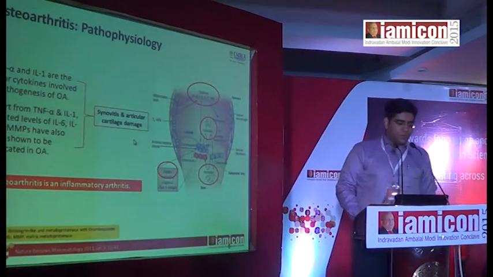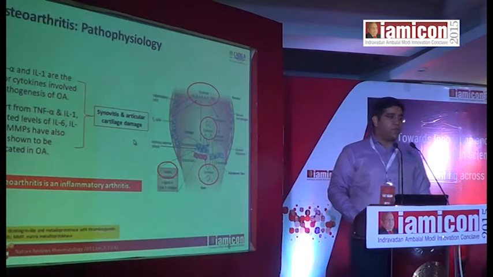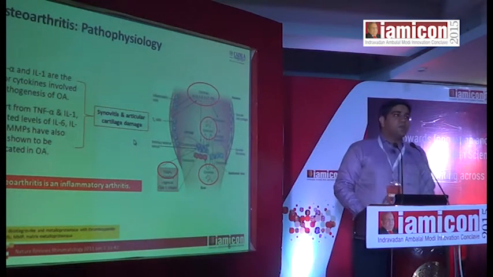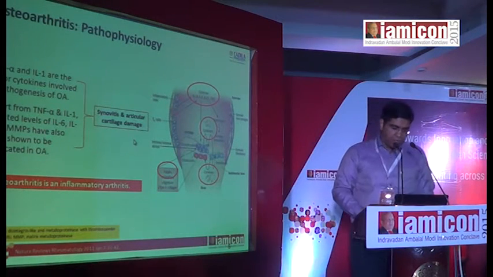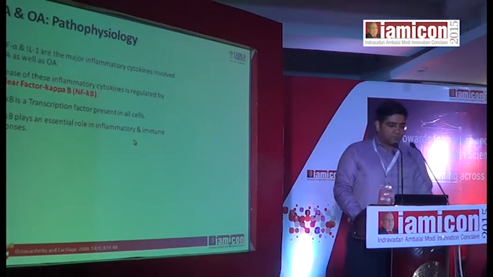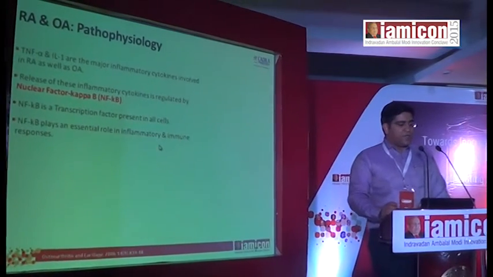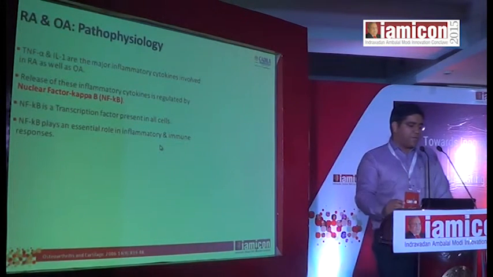So it is proven without a doubt that TNF alpha and interleukin 1 are the main cytokines which are involved in rheumatoid arthritis and even in osteoarthritis. So let's go a step beyond that.